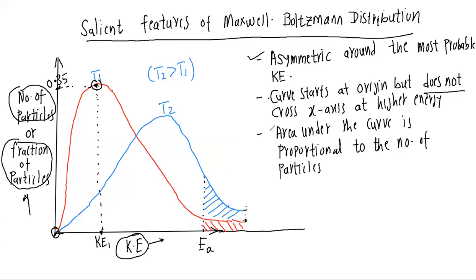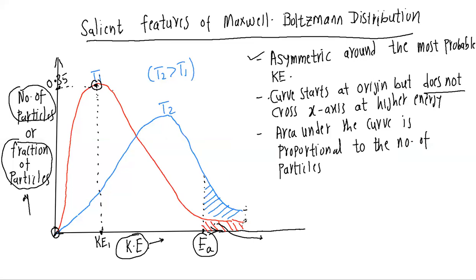The area under the curve is proportional to the number of particles. For example, let's talk about EA, the activation energy. This shaded portion indicates the number of particles which possess higher energy than the activation energy.